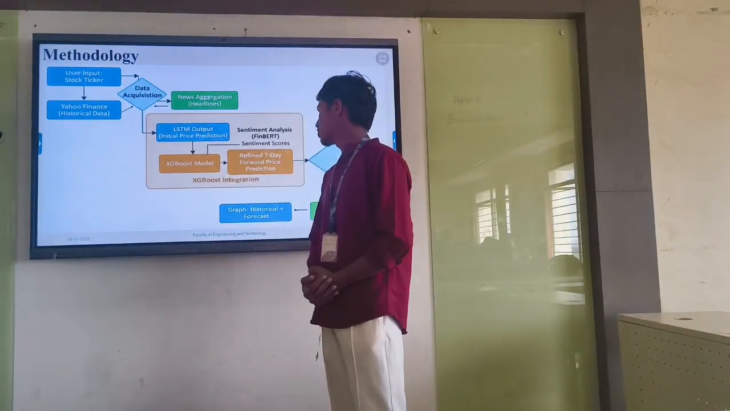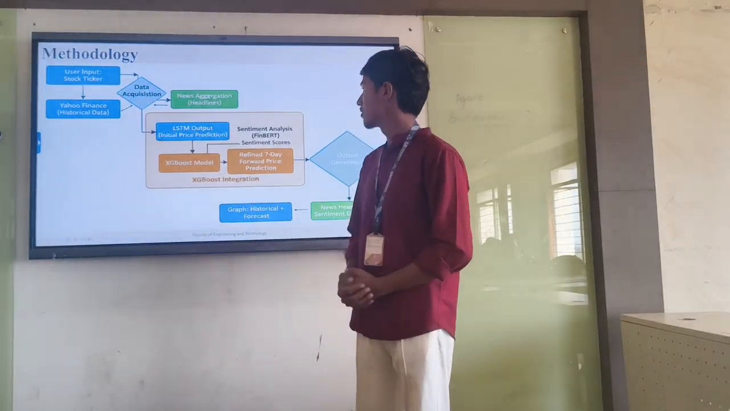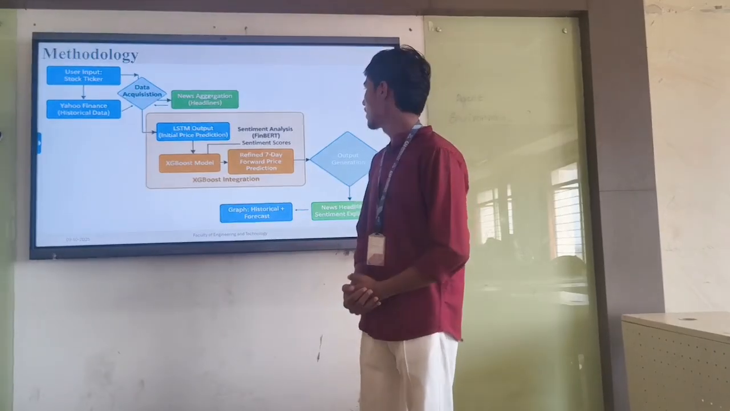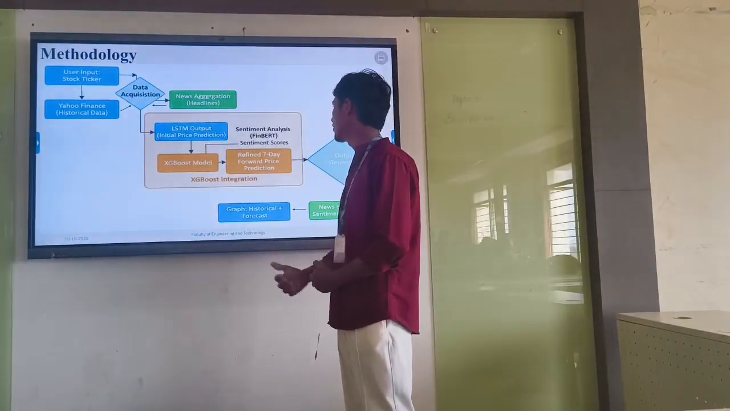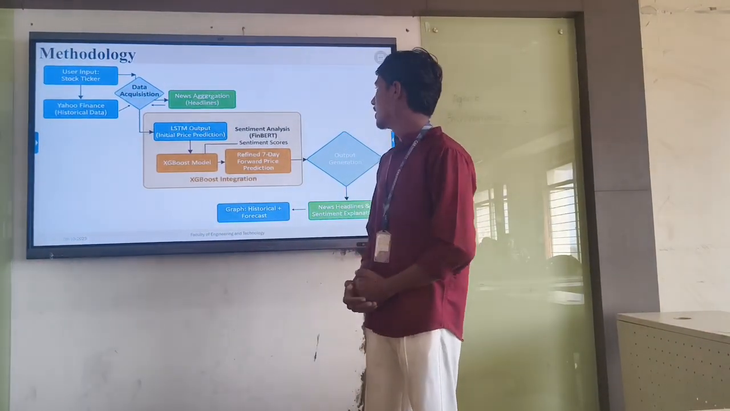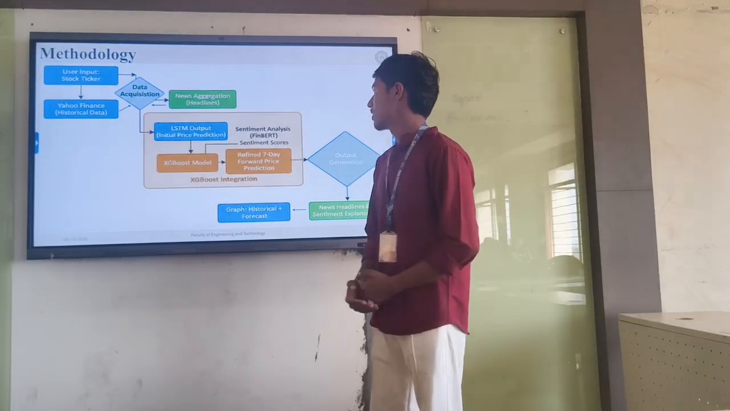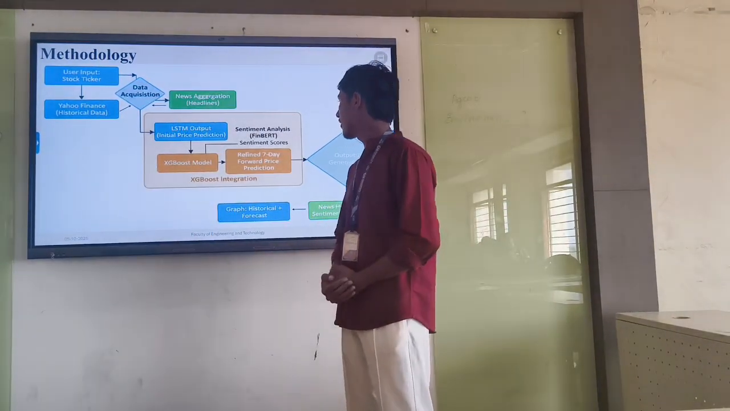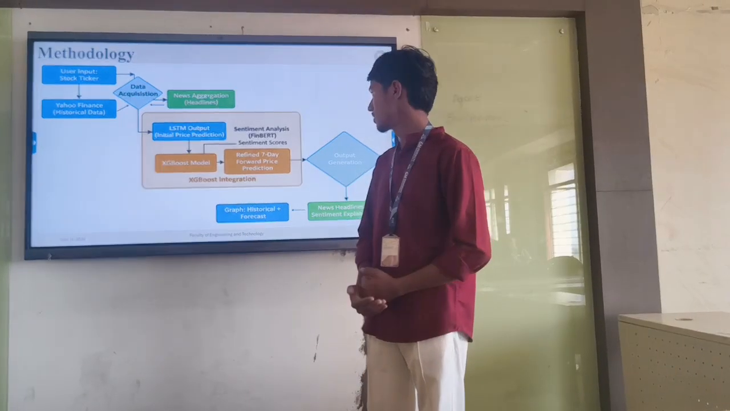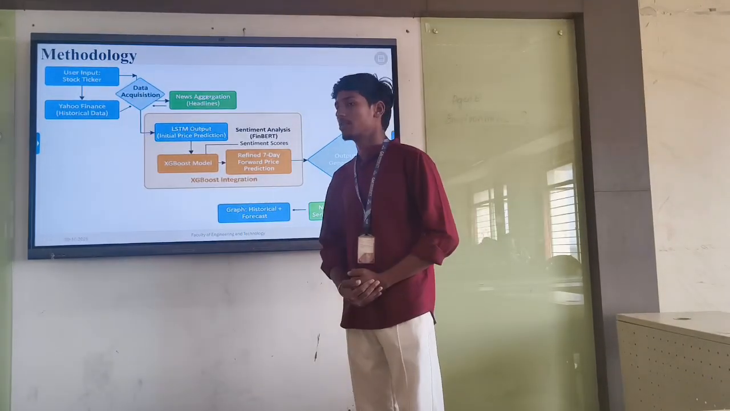And next is the XGBoost model. This refines the prediction. And next, here we have used FinBERT for the sentiment analysis. It gives the sentiment scores, like whether it is positive, negative or neutral. And the XGBoost model gives a refined 7-day forward price prediction. It means it gives a refined 7-day forecast.